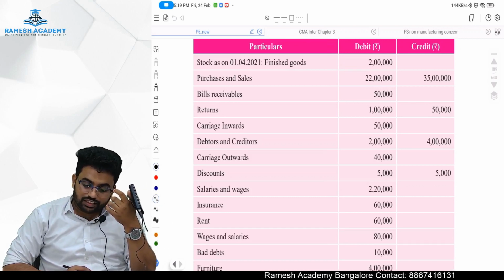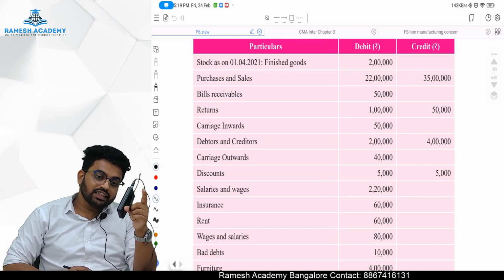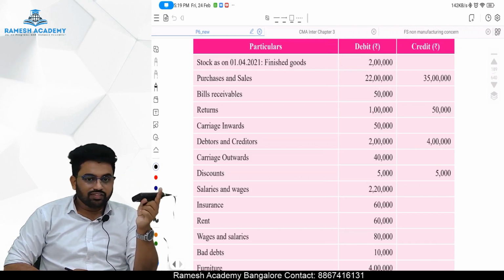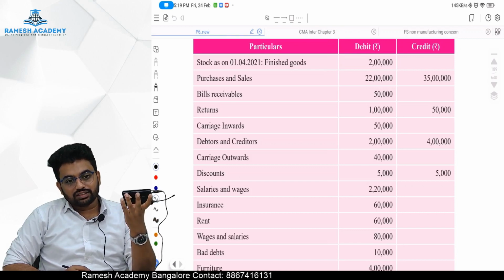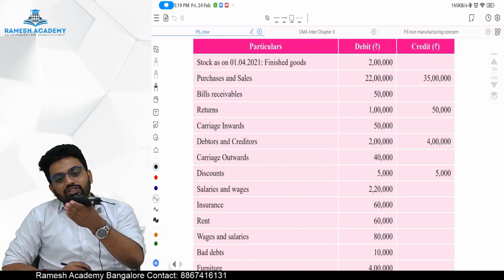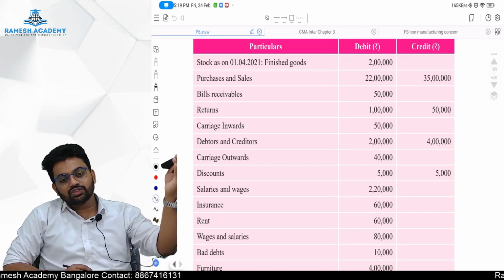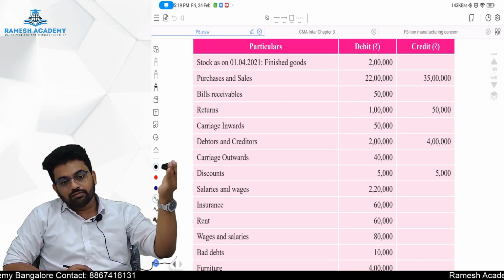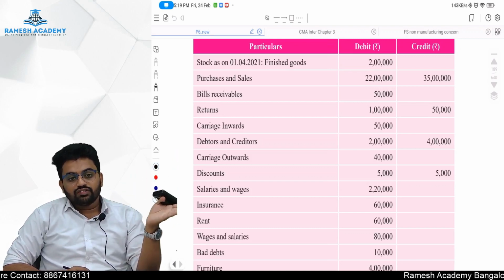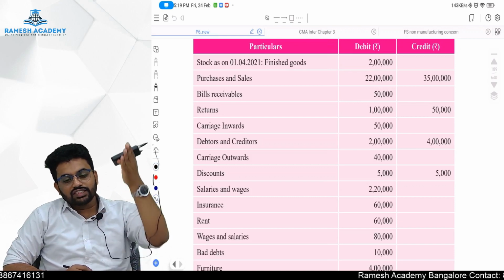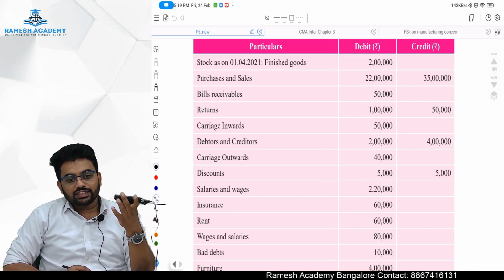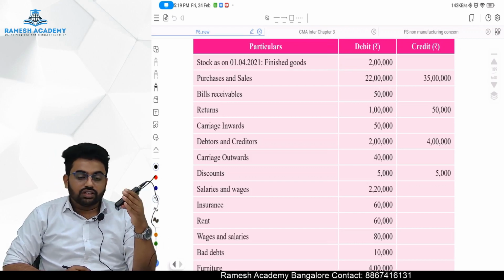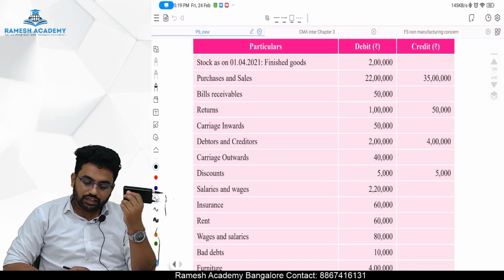Salaries and wages are there. If it's wages and salary, then you should consider it as wages. If it is salary and wages, then you should consider it as salary. Sir, how does it make a difference? Wages relate to trading activity, whereas salary relates to running the business, administration activity. So if it's a salary, it will come in the P&L. If it's wages, it will come in the trading account. Here in the given question, it is salary and wages. As salary is the prominent one, it will be taken into the P&L account.